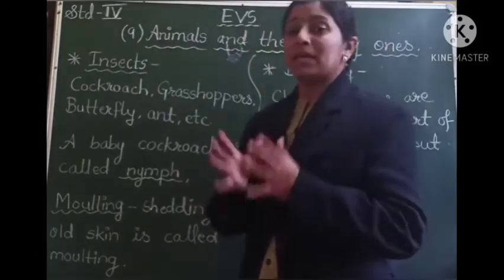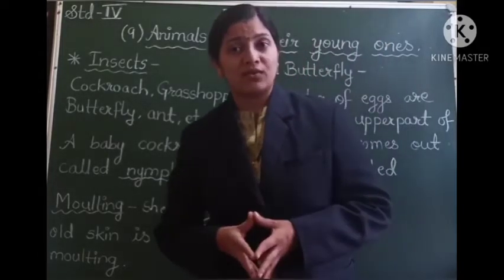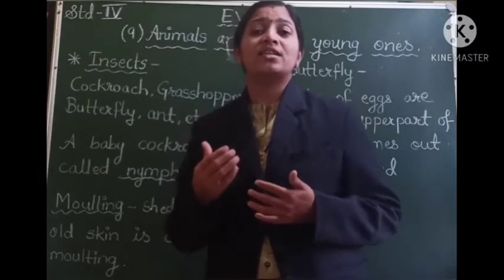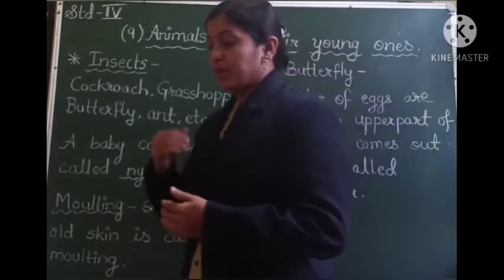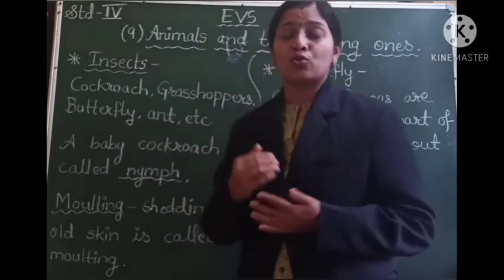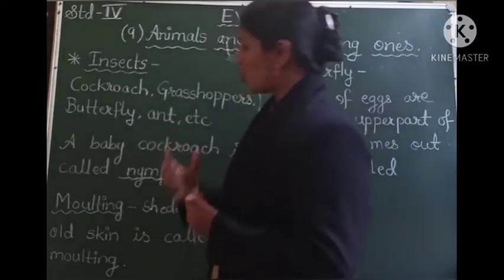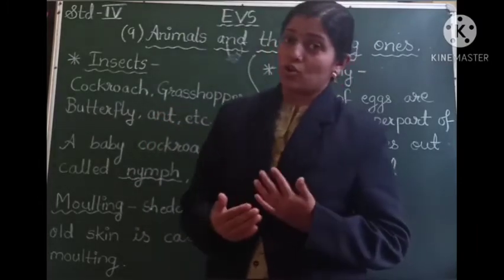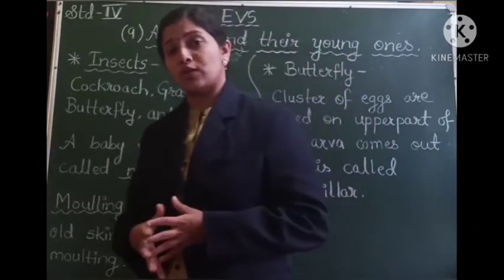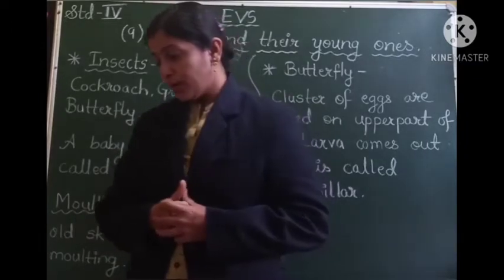And the baby cockroach is not well developed. Its wings and its organs are not well developed, and that is why as the baby cockroach grows gradually, the wings develop. Also the other organs of the cockroach develop during its growth process.